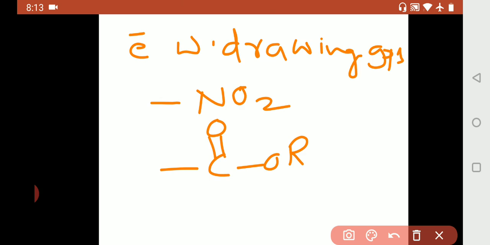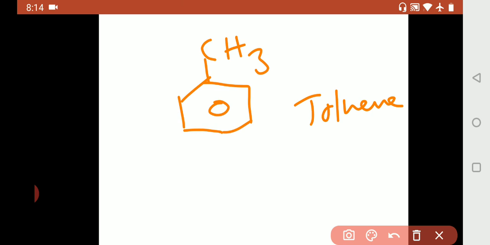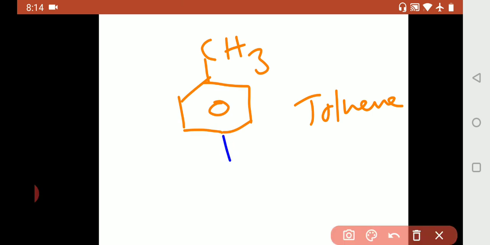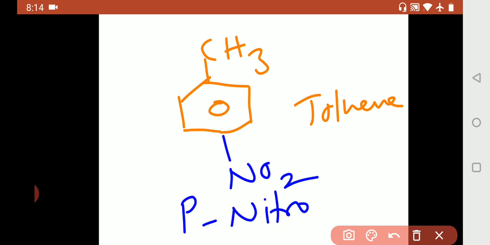That is, for example, if we take bond NO2, their position must be in para position. That is, if we take CH3 toluene, its oxidation, then this oxidation, if some group is substituted at para position, that group is electron withdrawing group, then NO2 in para position, that is para nitrotoluene.